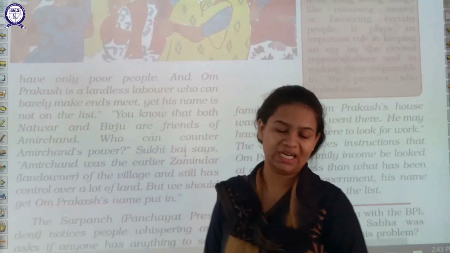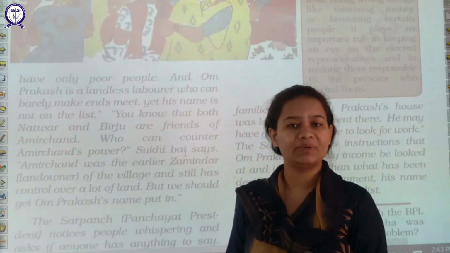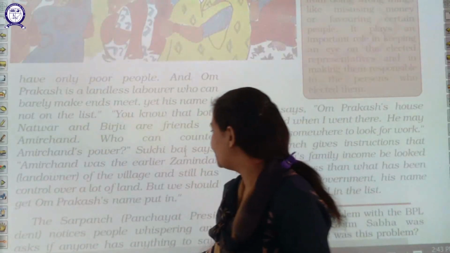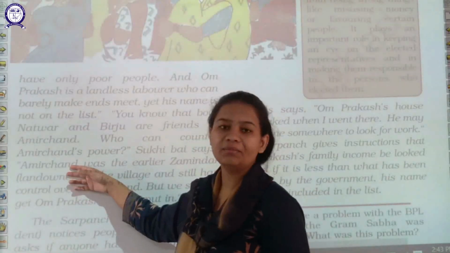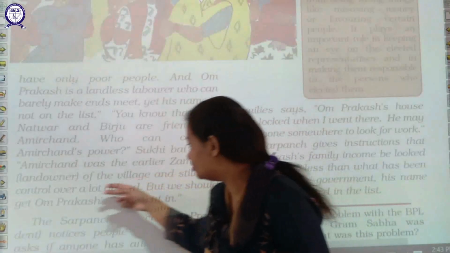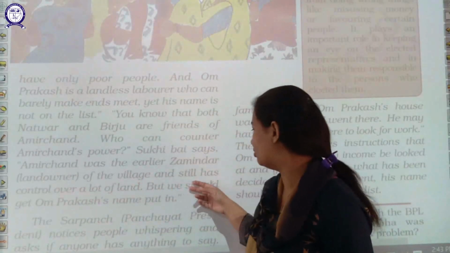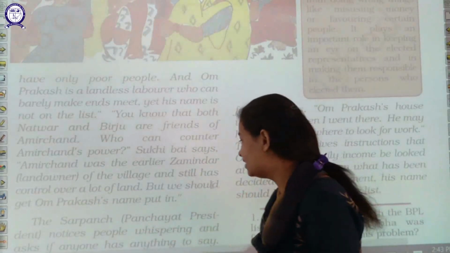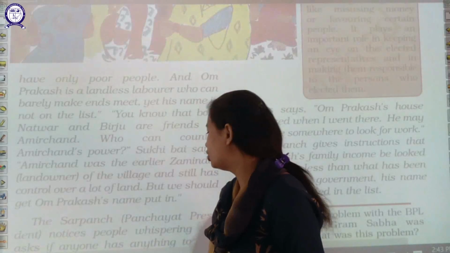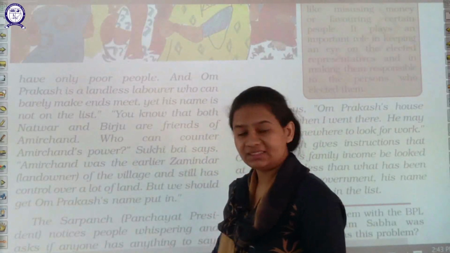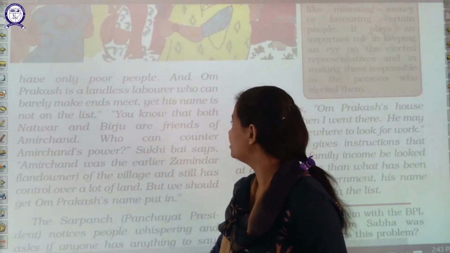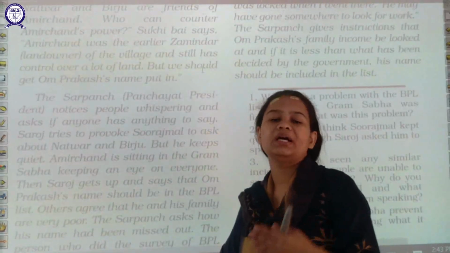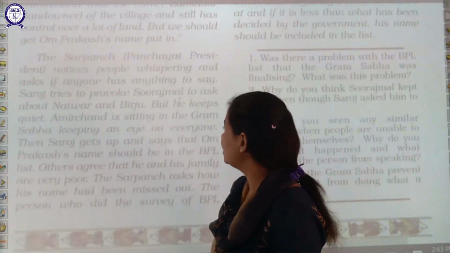They are not in need of a BPL card, but still they will be allotted one. Sukhi Bai says that Amir Chand was the earlier Zamindar, the landowner of the village, and still has control over lots of land inside the village. They were discussing that these things are not right, and Om Prakash's name needed to be listed.